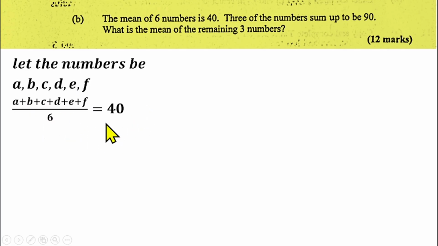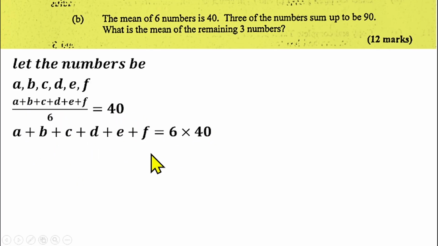If I cross multiply, 6 will multiply 40, which means the addition of all these numbers will give me 6 times 40, which is 240. That means if I add all the 6 numbers together, it's going to give me 240. That's what it means literally. We have been told that 3 of the numbers sum up to 90. So if I assume that a, b, c are these 3 numbers, and if I sum them together, they give 90, I'm left with d, e, f.